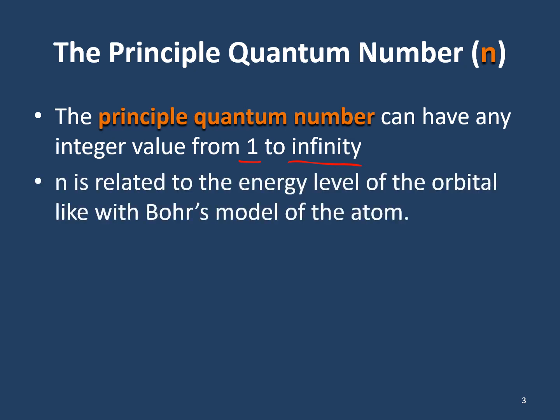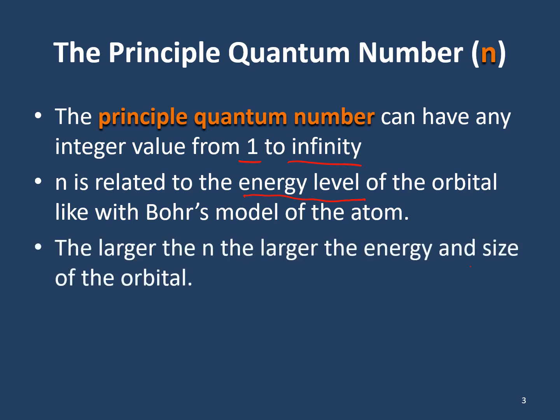n is not just related to, but really is the energy levels of the different orbitals, like in the Bohr model of the atom. The larger the n, the larger the energy of the orbital, and the larger the size of the orbital as well.